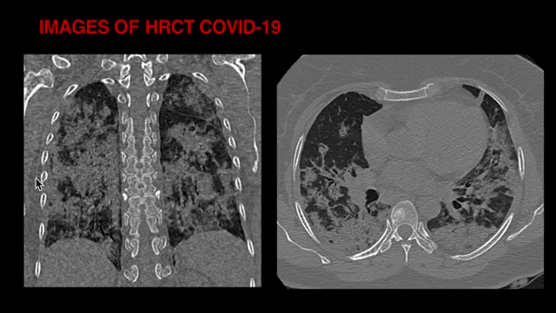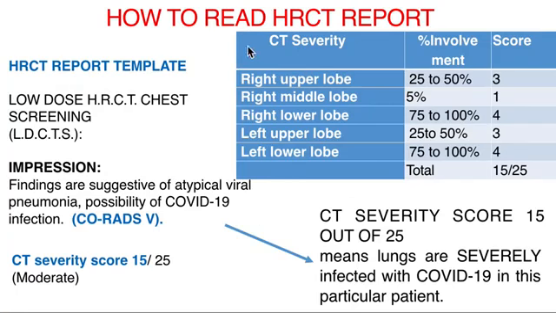Here you can see extensive peripheral ground glassing and even consolidation involving the bilateral upper and lower lobe segments and right middle lobe segments as well. So when this comes to report, this is how we should prepare a box for right upper lobe, middle lobe and lower lobe, and look for the involvement of each lobe, that is 25 to 50 or less than 5% or 75 to 100%, and score each lobe separately and add it. The final score comes to this CT severity score, that is 15 out of 25 in the previous example.